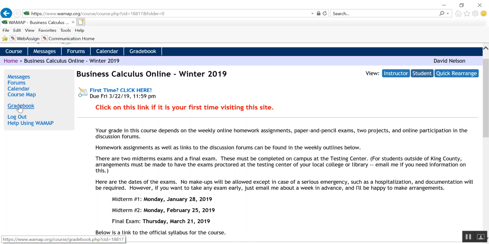The past due and available will count zeros on all the assignments that are available to you, and every assignment is available to you right now. So you'll have a lot of zeros in your past due and available grade. So it won't be accurate at this point. At the end of the quarter, the past due and the past due and available grades should turn into the exact same thing, and that'll tell you what your grade is at the end of the quarter. But there's your gradebook there.